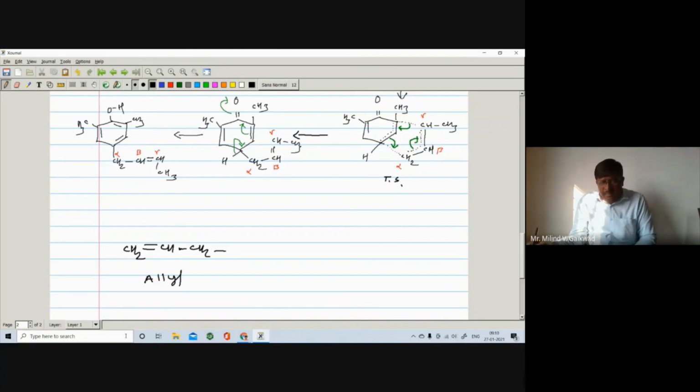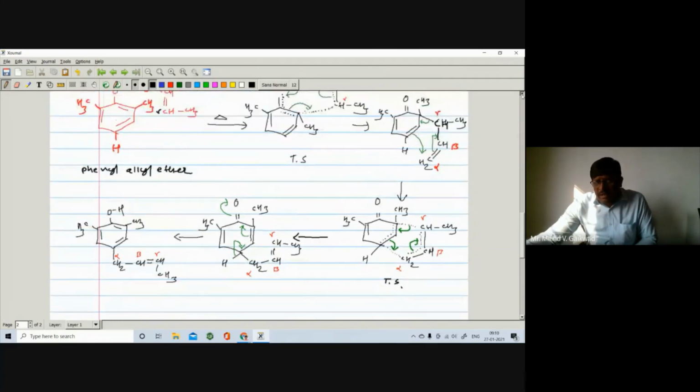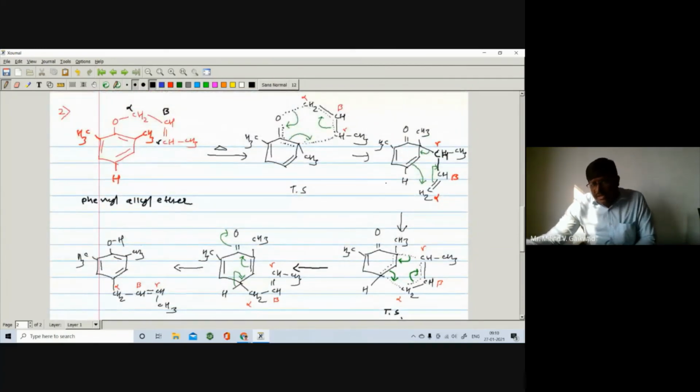Allyl halide, if there is Cl. And in the mechanism we have seen that the second time also a rearrangement takes place, so the position of the allyl changes. So here on the para position there is the alpha, beta, gamma. You can even label with a star also. Instead of writing alpha, beta, gamma, if you put a star on a carbon, then accordingly you have to put the star on the remaining one.